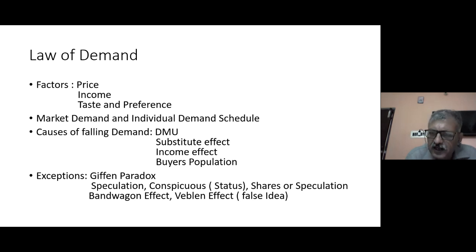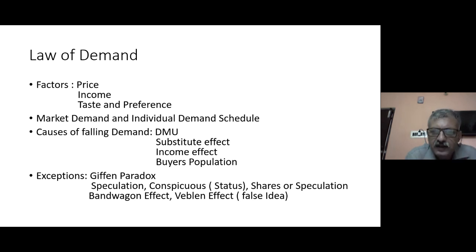Then share market or speculative business. Now you see, typically when there is more share trading happening, the value of the face value of those shares increases. So again, these are situations where the law of demand does not follow.